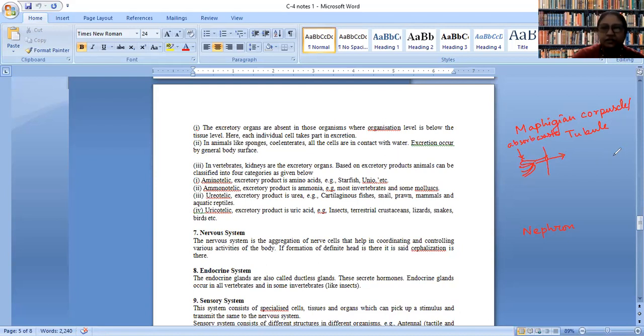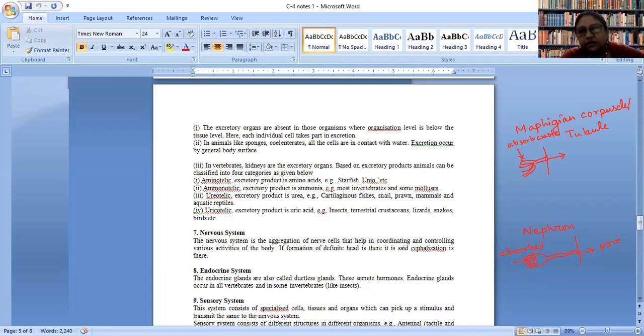Nephrons are a bit more developed than the Malpighian corpuscle or Malpighian tubule. They have a funnel-like structure like this, whose end is lined with hair-like structures, and it has a pipe which is attached to the pore of the body wall. You must have understood that excretory substance is absorbed via this nephron hair-like structure, and then it is thrown out of the body via the pore.